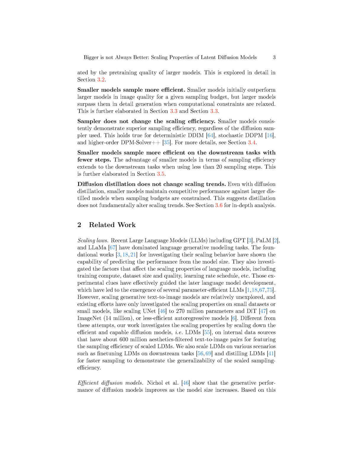Section Summary. In this section, we investigate the scaling properties of latent diffusion models, LDMs, in text-to-image generation and downstream tasks. Our findings show that pre-training performance scales with training compute, and downstream performance scales with pre-training quality. Smaller models sample more efficiently initially, but larger models excel in detail generation with relaxed computational constraints, and diffusion distillation does not fundamentally alter scaling trends.